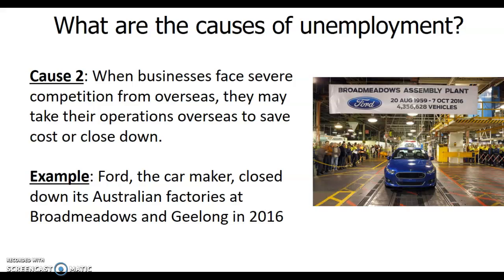But when they took all the plants away, what happened? There was unemployment in Australia. People who were working in those factories became unemployed. This is how they cause unemployment. This is the second way they do it.